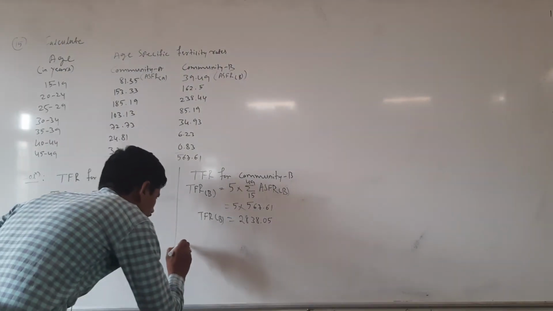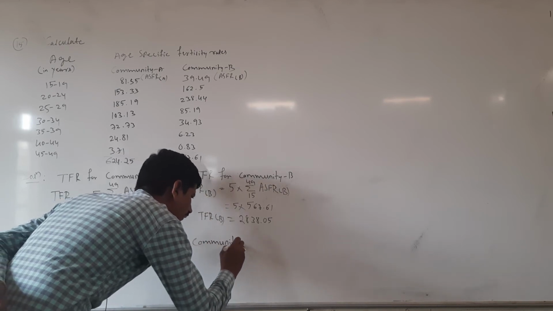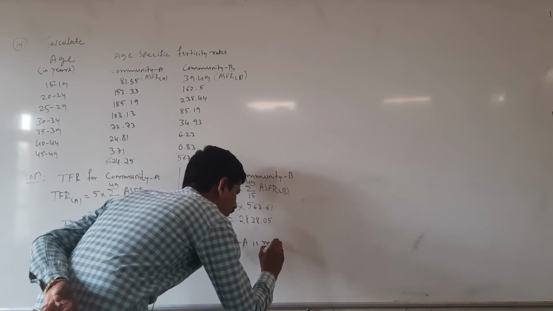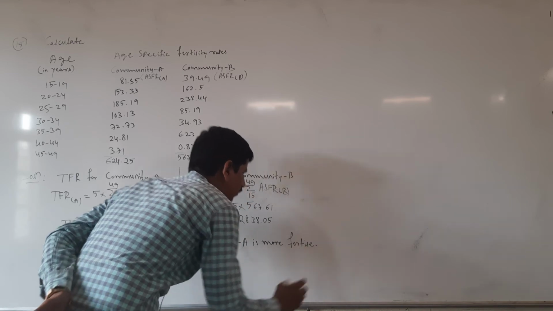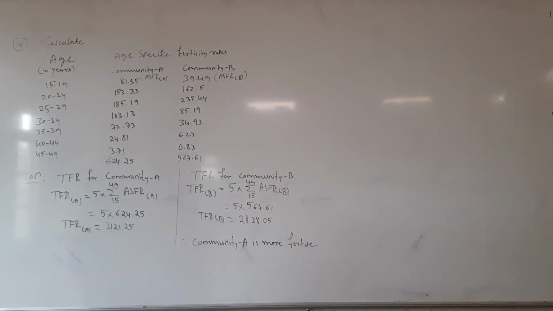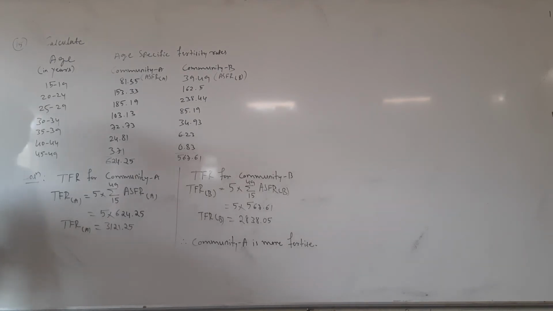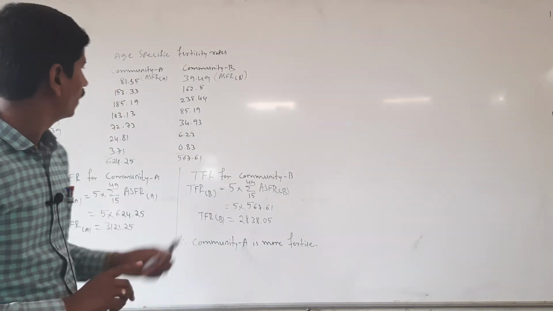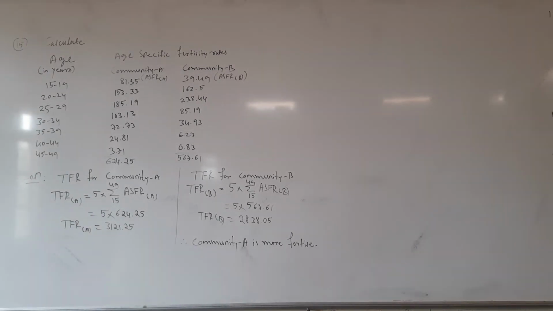Therefore, community A is more fertile. Okay, here the higher the TFR is, the more fertile. Here the highest is TFR for A, that is 3121.25. It is more fertile. Okay, it is about the 15th problem. The next one is the 16th problem.